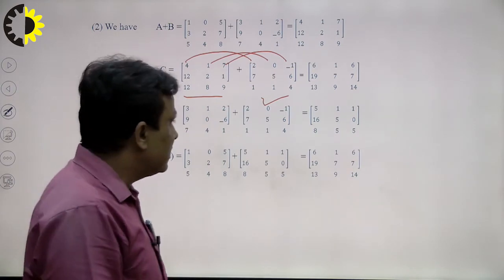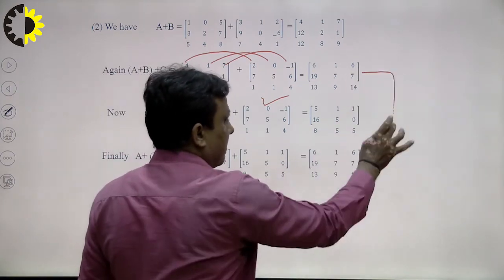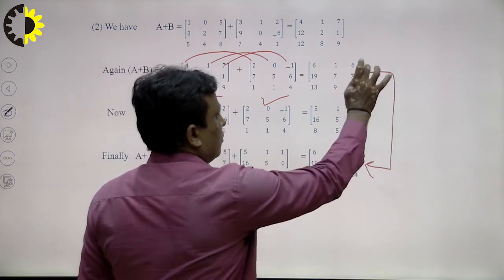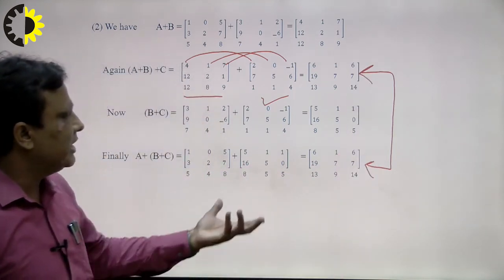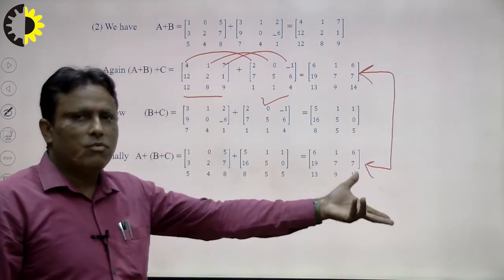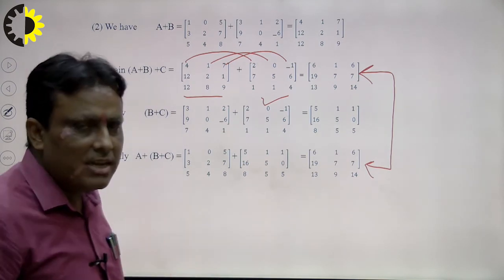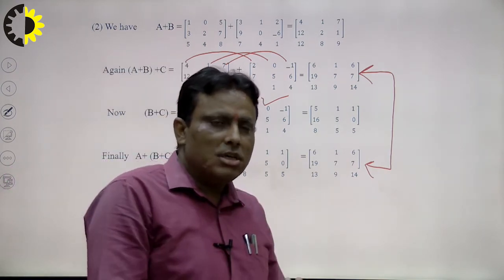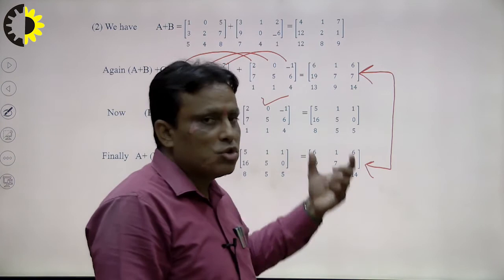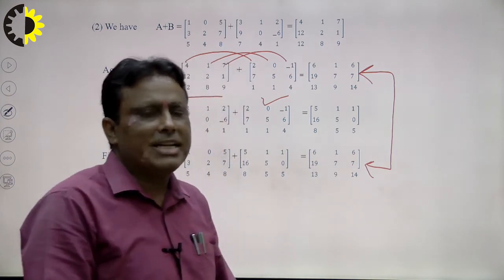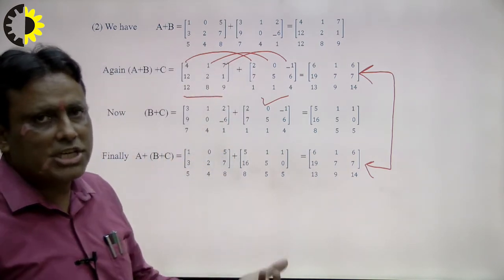We see that the result of both is the same, right? So the result of both is the same: 6, 1, 6, 19, 7, 7, 13, 9, 14. So that means we can say that matrix addition holds the associative law, right? Similarly, matrix multiplication holds the associative law, right?